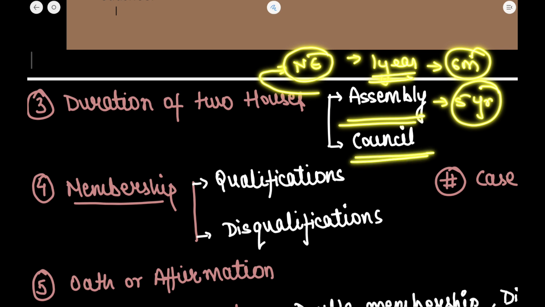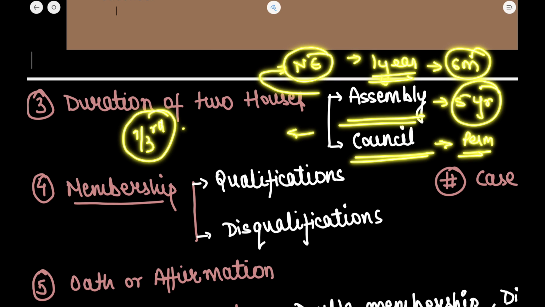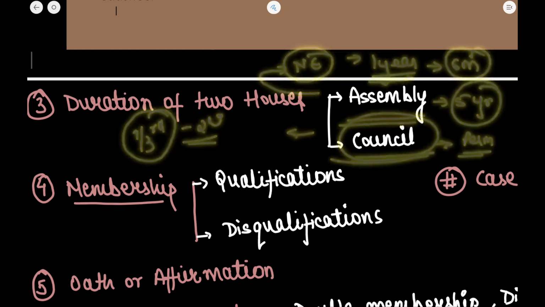The duration of the council, I have already told you: the state legislative council is a permanent body and it is not subject to dissolution, but as in the Rajya Sabha election, 1/3 of the members retire every second year. That too applies here in the state legislative council.